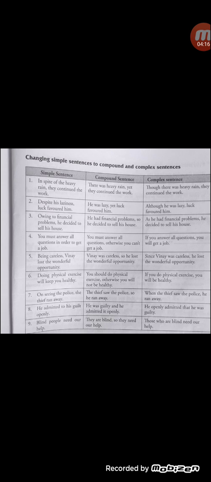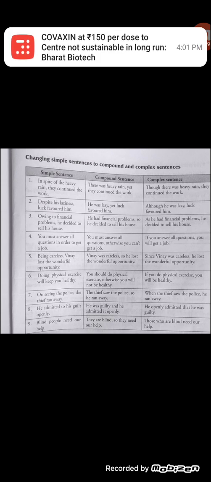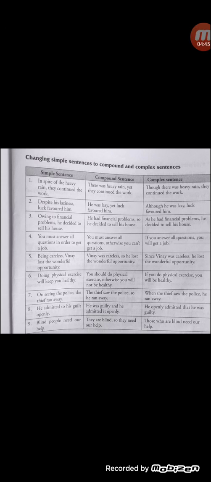If you want to convert this sentence into a compound sentence, then we have to make the phrase a clause. So, he had financial problems, so he decided to sell his house. We can say the same sentence in a complex sentence. Okay, here, as he had financial problems, he decided to sell his house.